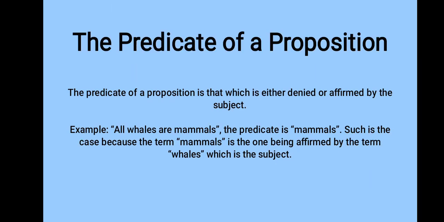The predicate of a proposition is that which is either denied or affirmed of the subject. The other term is the adjective. For example, all whales are mammals. The predicate is mammals. Such is the case because the term mammals is the one being affirmed of the term whales, which is the subject.